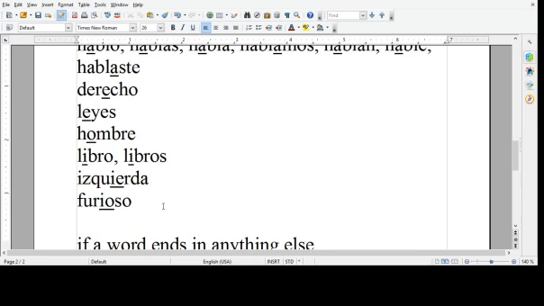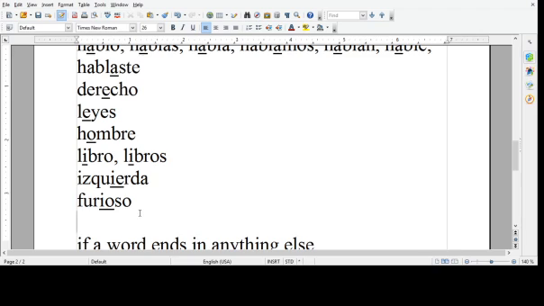Izquierda. So this word is only 3 syllables. Izquierda. The I and the E and the E mush together into one syllable. So you just have izquierda. So it ends in an A, which is a vowel, so it's going to be the next to the last syllable. Furioso, angry, furious. It's going to be the same sort of thing. The I and the E and the O mush together into one syllable. So that's the syllable that gets stressed.